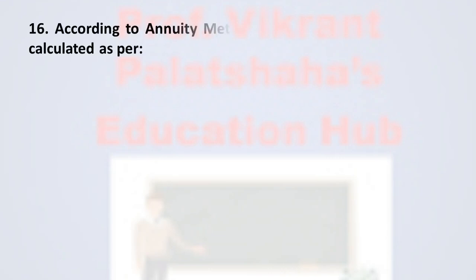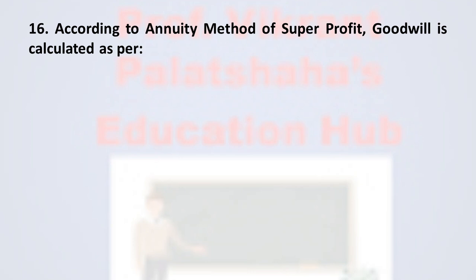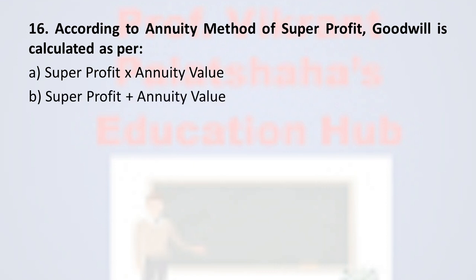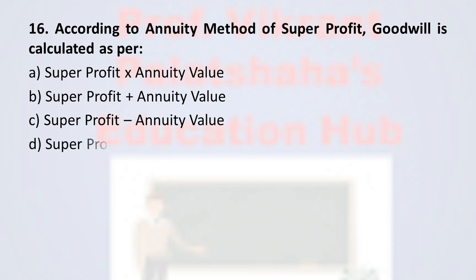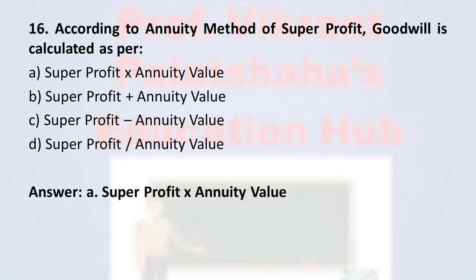Next, question number 16. According to annuity method of super profit, goodwill is calculated as per option A super profit into annuity value, option B super profit plus annuity value, option C super profit minus annuity value, and option D super profit divided by annuity value. And the correct option is option A super profit into annuity value.